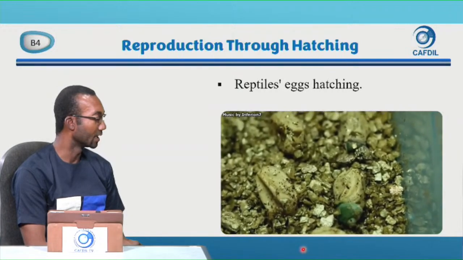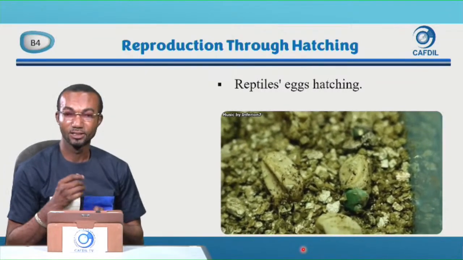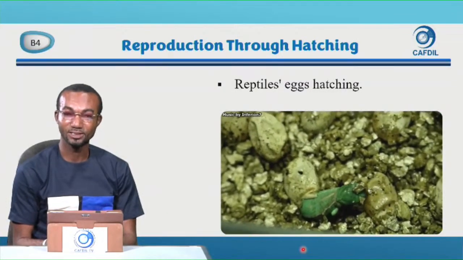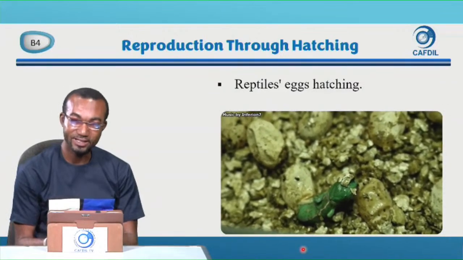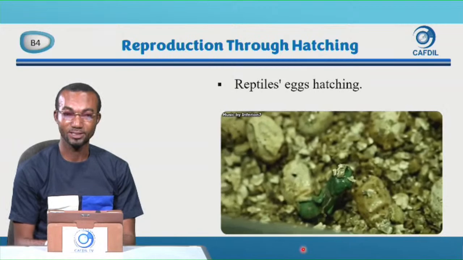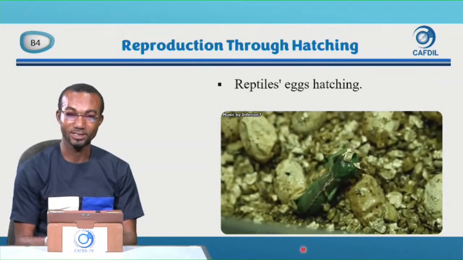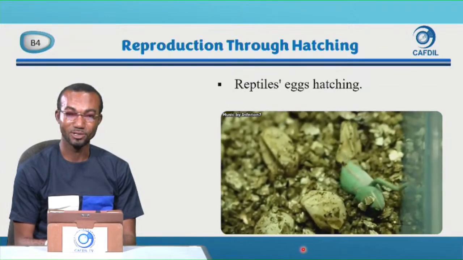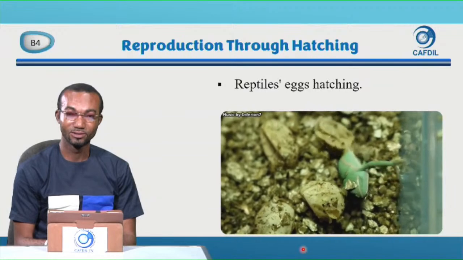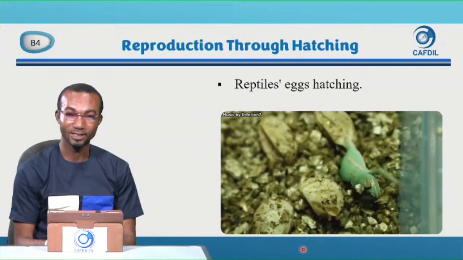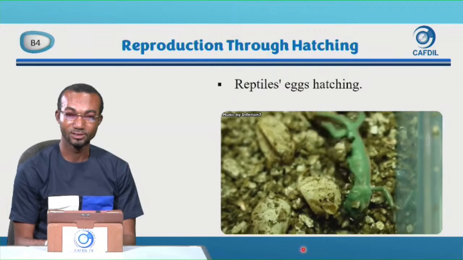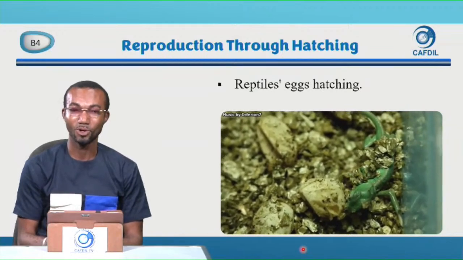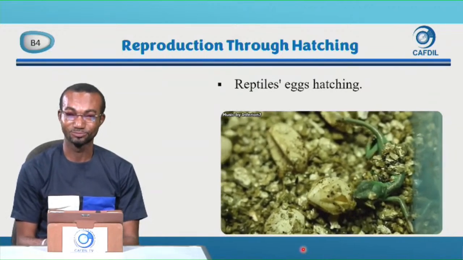So they all lay eggs and bury them so that the ground will provide heat to the eggs for them to hatch. They can't sit on the eggs to hatch them. So there's a chameleon. They are very slow. There's a chameleon hatching from an egg. So this is what you call hatching.